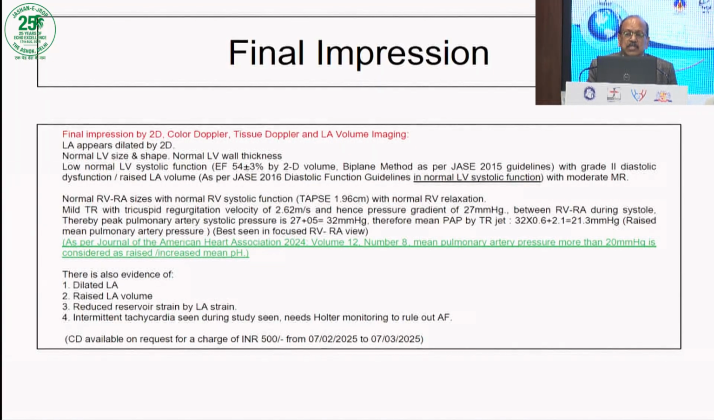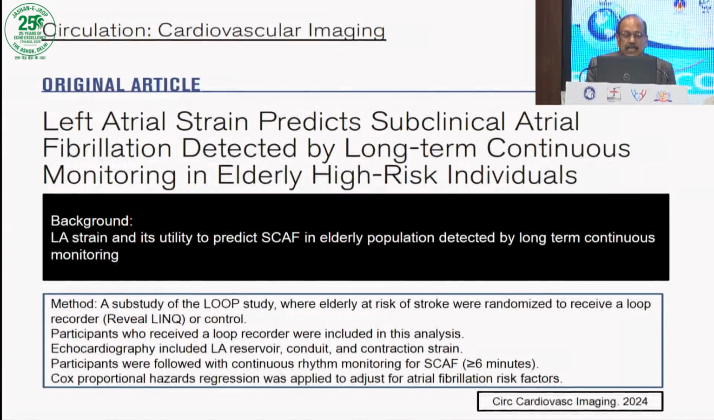Look, during the study the patient was having tachycardia intermittently, which we recorded. And finally, this says this LA strain predicts subclinical atrial fibrillation detected by long-term continuous monitoring in elderly high-risk subjects. If you think that something is wrong with your patient, don't hesitate to go for ELR, which is available in our country for at least 7 days. And that's how we can really predict these people.